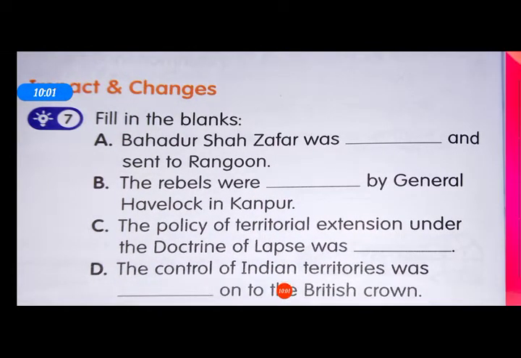Now, question number 7. Fill in the blank. Bahadur Shah Zafar was exiled and sent to Rangoon. The rebels were defeated by General Havelock in Kanpur. The policy of territorial expansion under the doctrine of lapse was removed. The control of Indian territories was transferred to the British Crown.